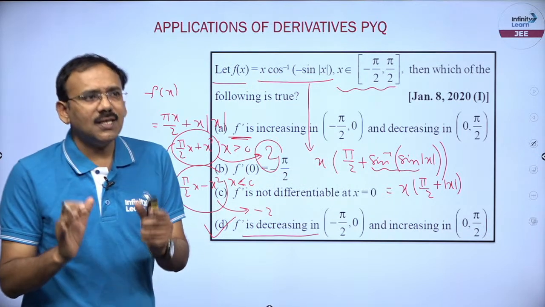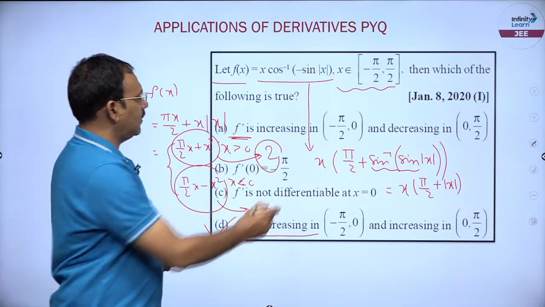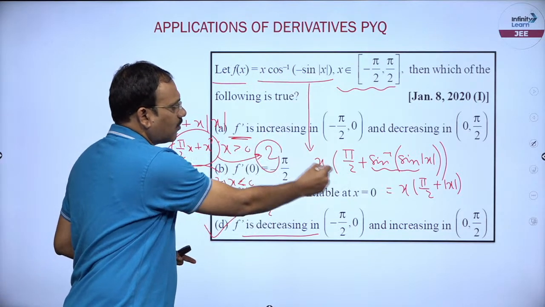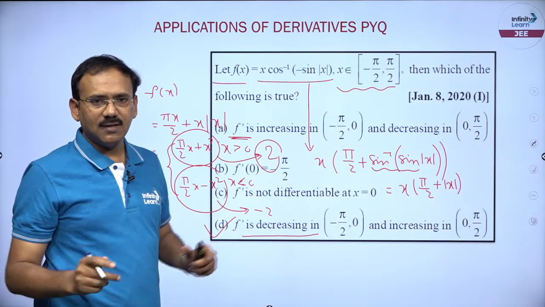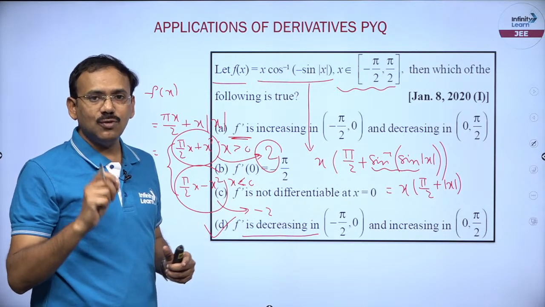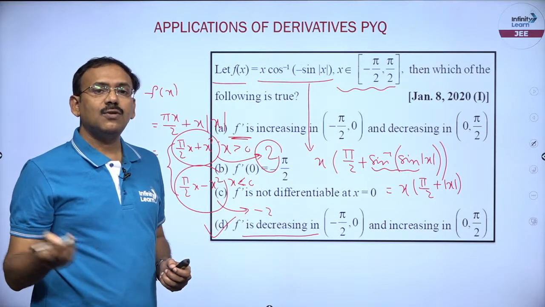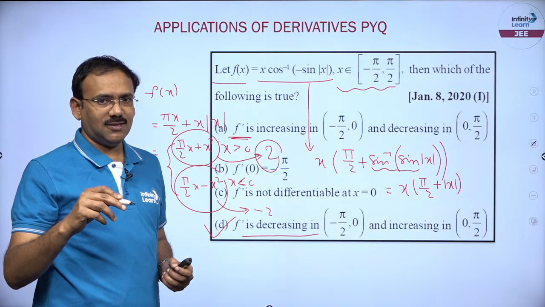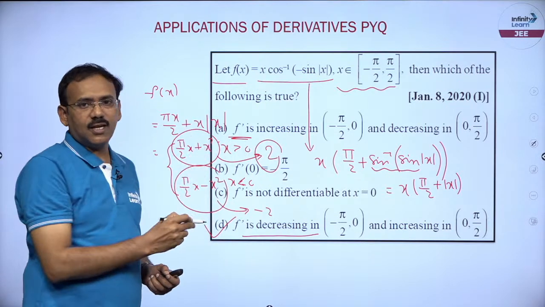Here, to answer this particular question, what do you require? Point number 1, this is inverse trigonometric simplification. Step 1, half of the problem is done. Then second, what you need to know is that f dash increasing means you need to check with f double dash. So I simplified the function, I found the second derivative.